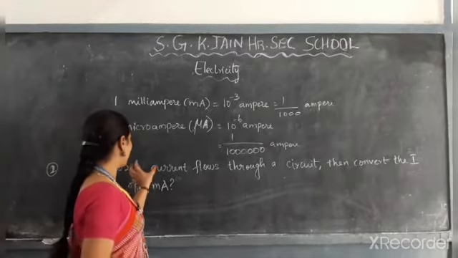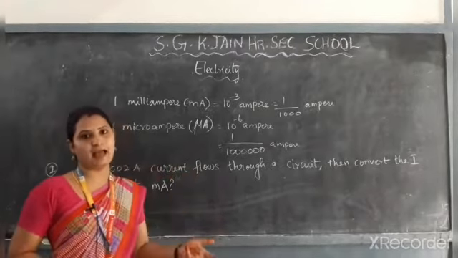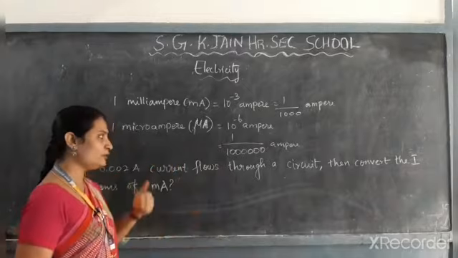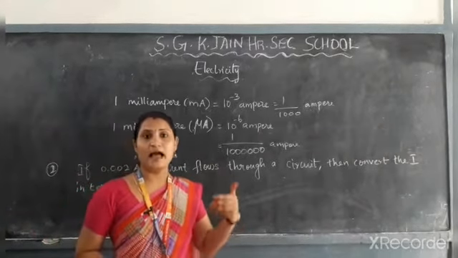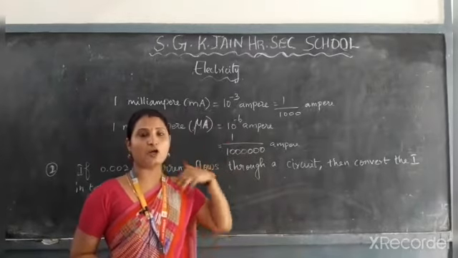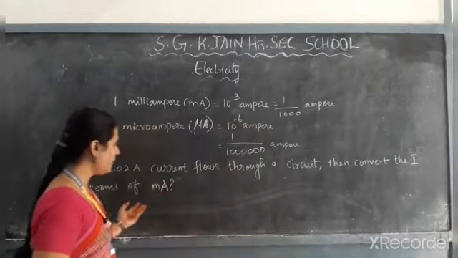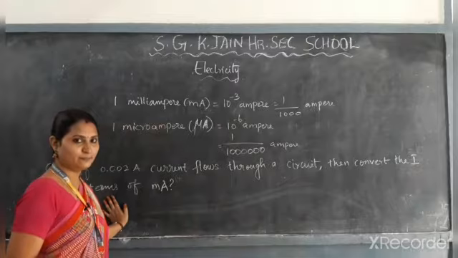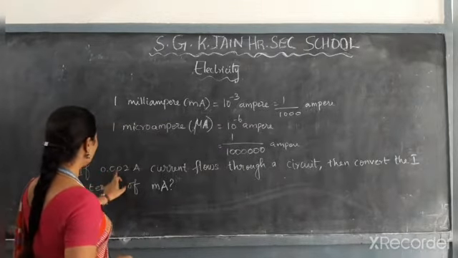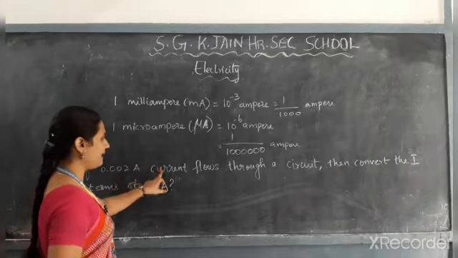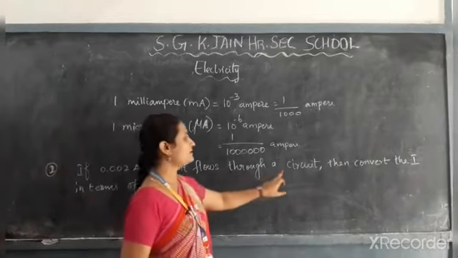If you want to convert the electric current in ampere to milliampere, or ampere into microampere, how do you calculate it? They have given one problem in your textbook. Let us see. 0.002 ampere current flows through a circuit.